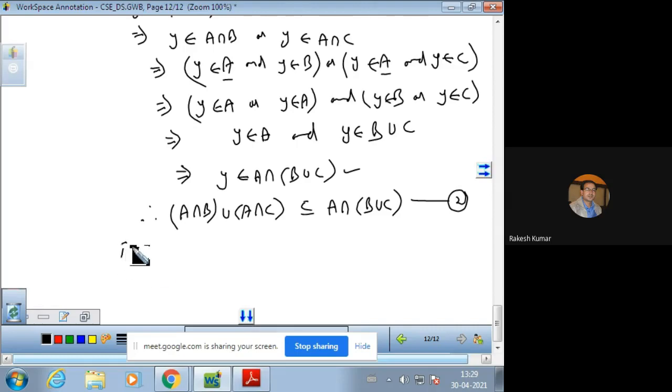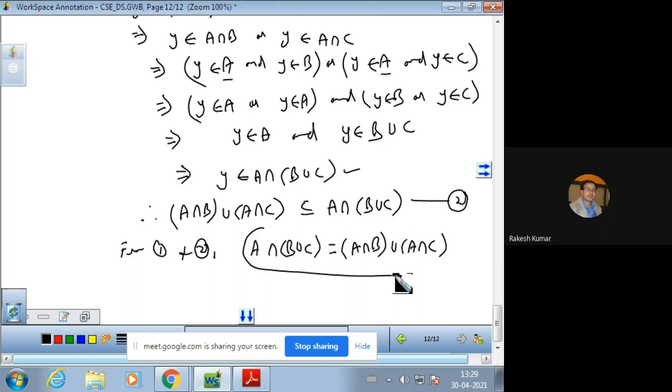So from 1 and 2, you will have A intersection B union C is A intersection B union A intersection C. So this is the first distributive law. Similarly, you can prove the second distributive law. So all results are important. All these are identities actually, and you must note how to prove these identities.